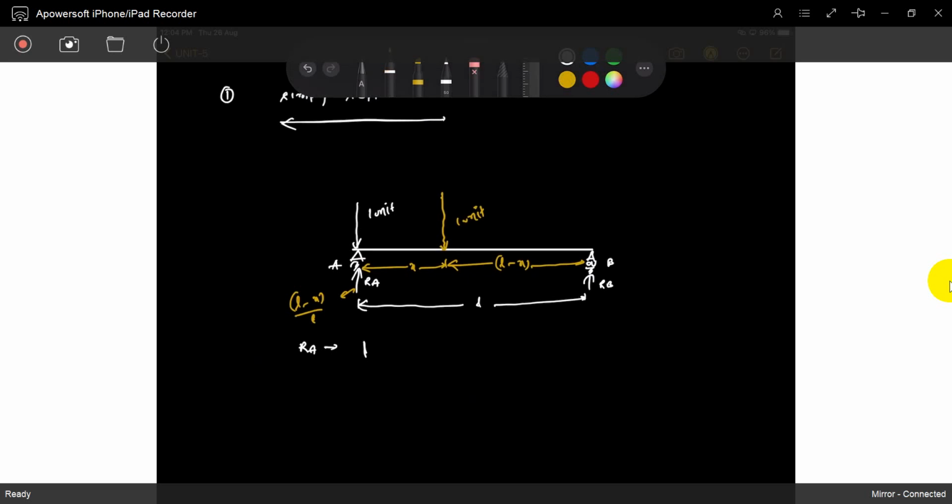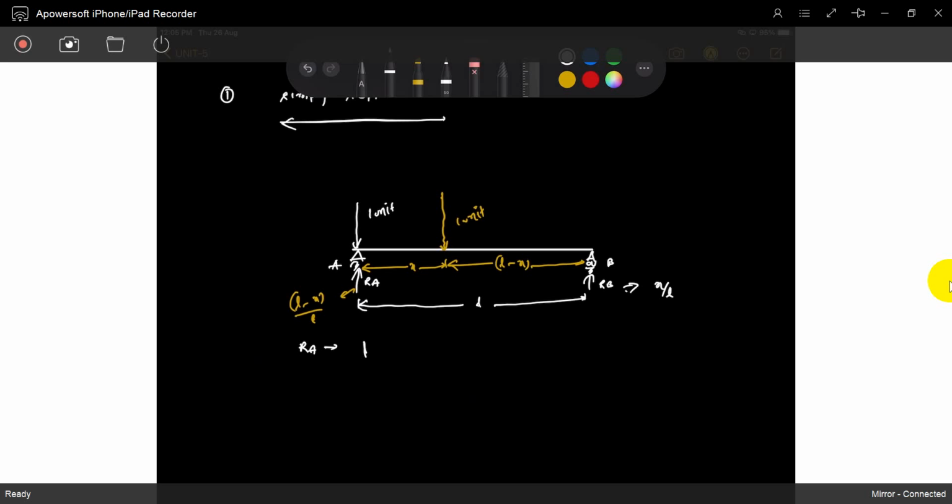So it is very simple here. It's L minus X by L, that is RA. What is RB? RB is X by L. Just 1 unit if you take it. That's it. Otherwise, if you need a proof, it's a very first unit.